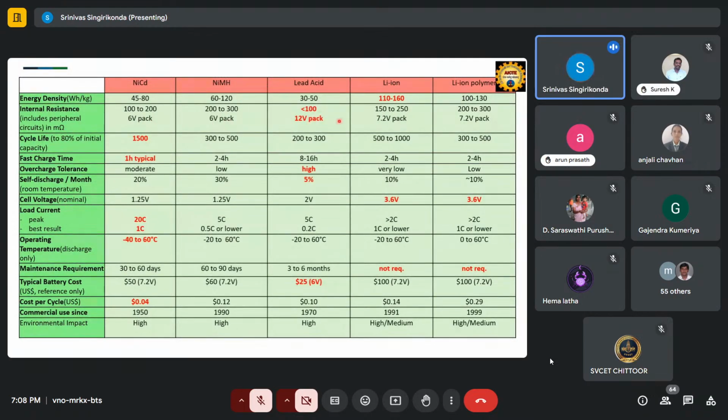For lithium ion or lithium polymer, a 7.2 volt battery has 100 to 150 to 200 milliohms of resistance. Because of that, even if you are not using it, it is going to discharge. Anyone having any doubt?